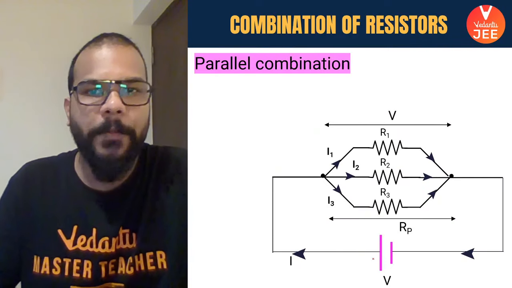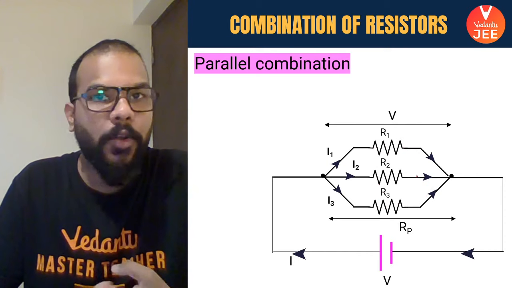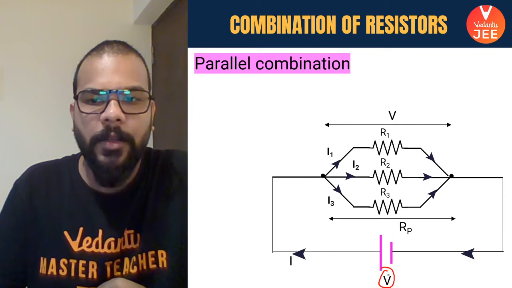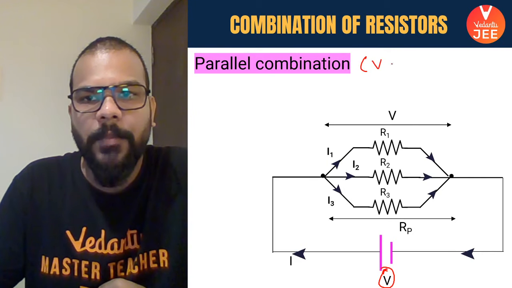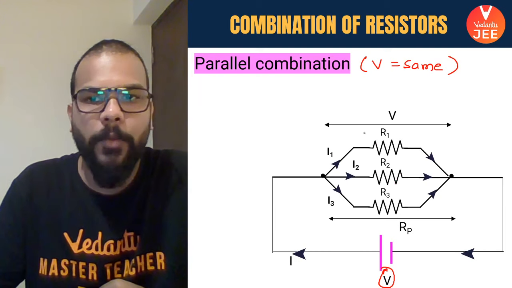Now, when we speak about parallel combinations, guys, this is how the typical circuit of a parallel combination will look. And here, if the battery which is connected has potential or EMF of V, then that's the same potential which will come across all the branches which are connected in parallel. That's why the potential drop on R1, R2, and R3 is going to be the same.